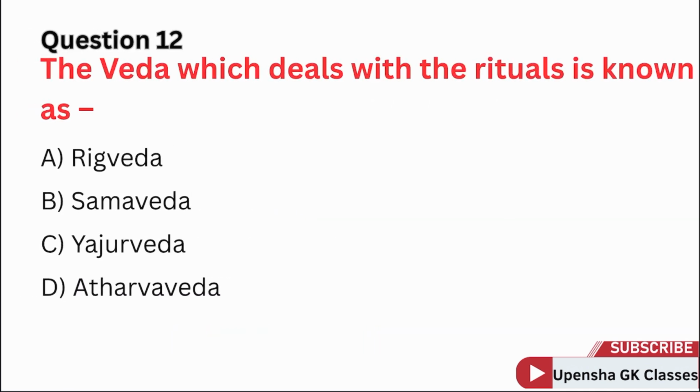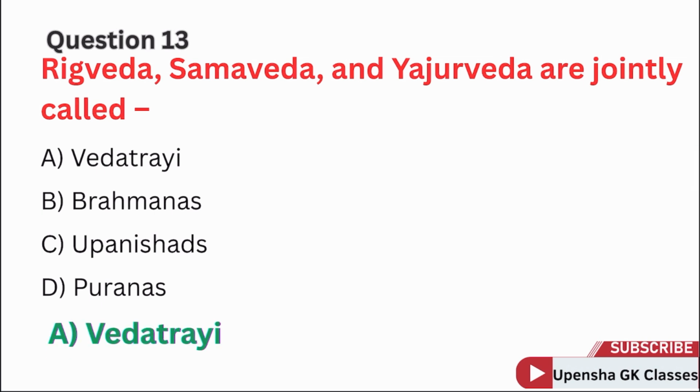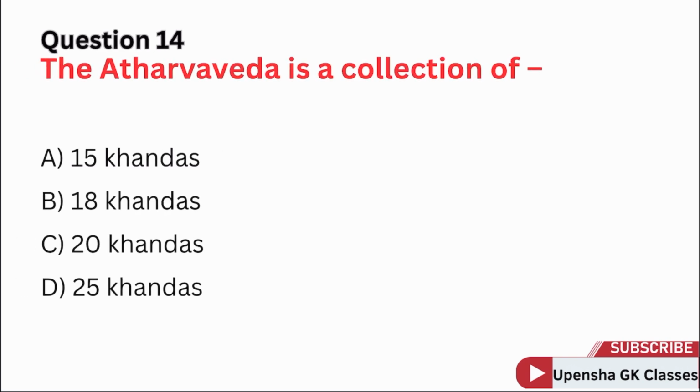Question 12. The Ved which deals with the rituals is known as. Correct answer option C. Yajurved. Question 13. Rigved, Samved and Yajurved are jointly called. Correct answer option A. Vedatri. Question 14. The Atharvaved is a collection of. Correct answer option C. 20 khands.